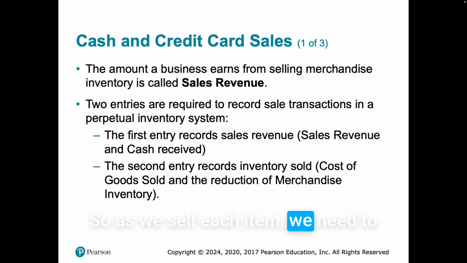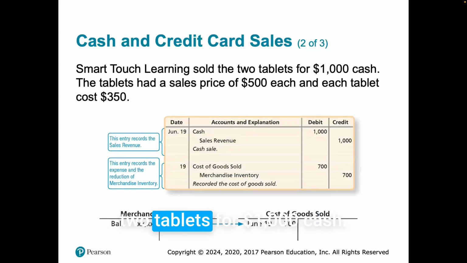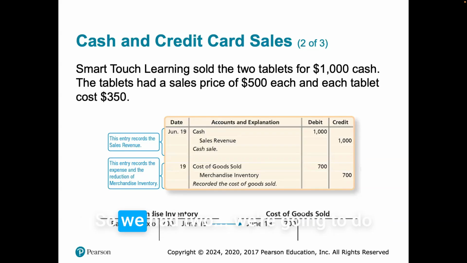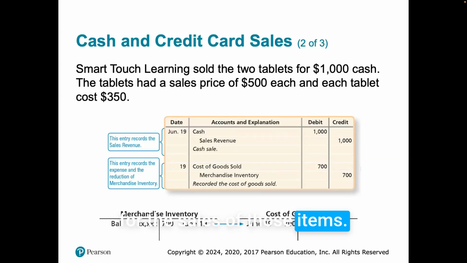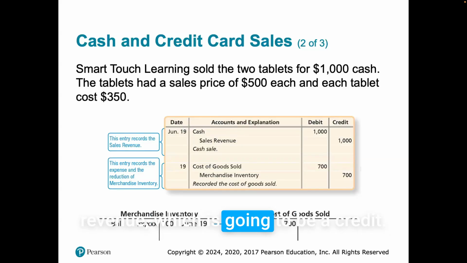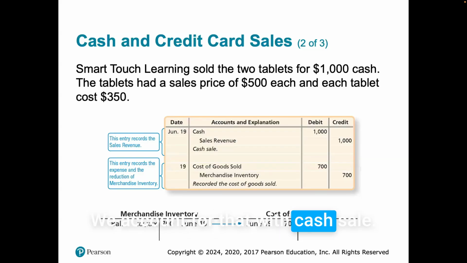So as we sell each item, we need to reduce the amount of merchandise inventory for that item that we've sold. Smart Touch Learning sold 2 tablets for $1,000 cash. That is one transaction. The tablet has a sales price of $500 each, and each tablet costs $350. We're going to do two entries for this one transaction. First, we account for the sales of those items. We receive cash, a $1,000 debit, and then we have sales revenue, which is a credit. Both of those are going up.